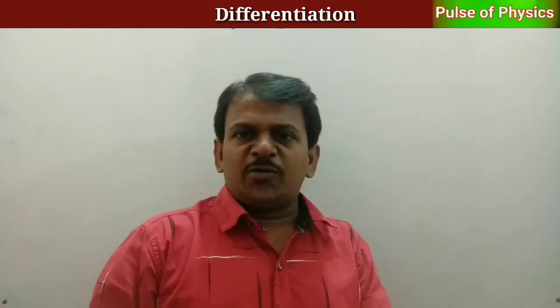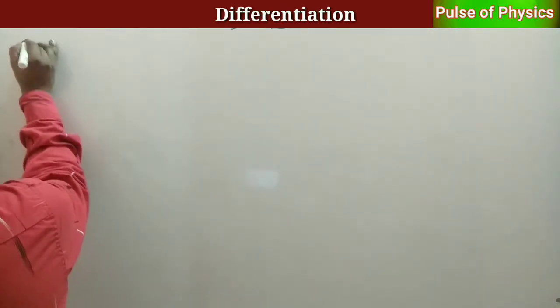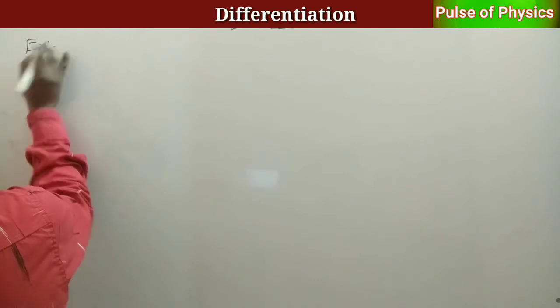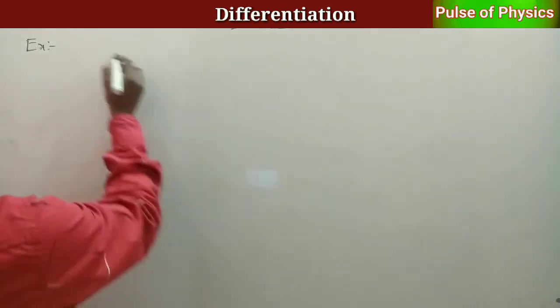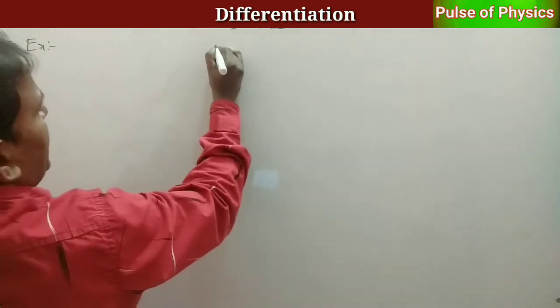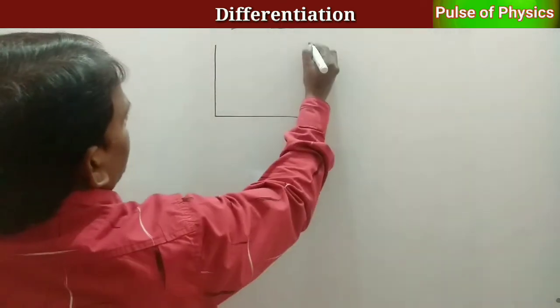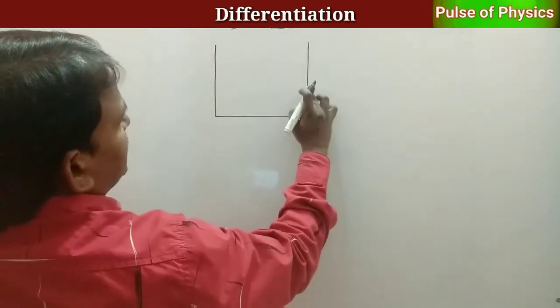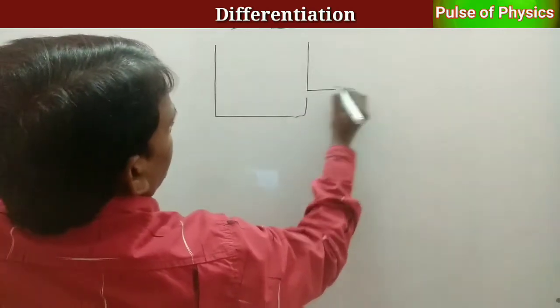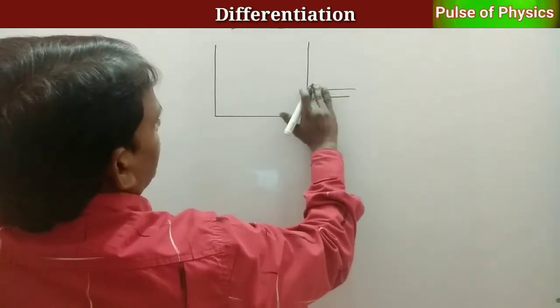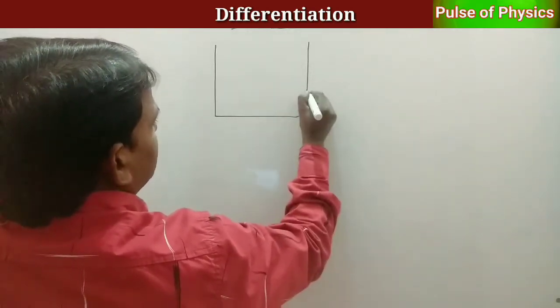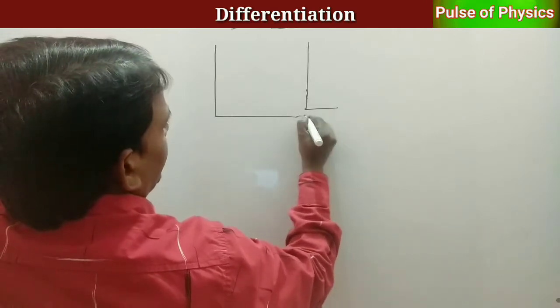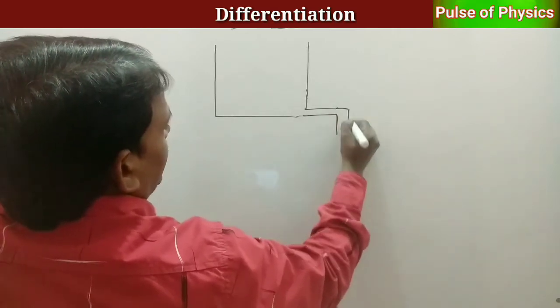Consider example 4. Here a beaker, it has one small tap at its bottom, right.